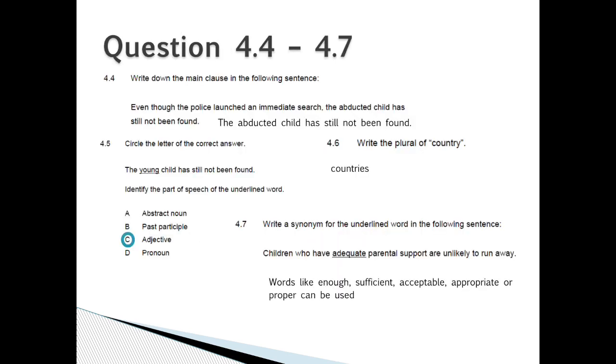Question 4.4. The main clause of the sentence: even though the police launched an immediate search, the abducted child has still not been found. The abducted child has still not been found is the main clause. Circle the correct answer. The young child has still not been found. Young is an adjective. 4.6. Write the plural of country. It is countries. 4.7. The synonym of the underlined word adequate would include words like enough, sufficient, acceptable, appropriate, or proper.